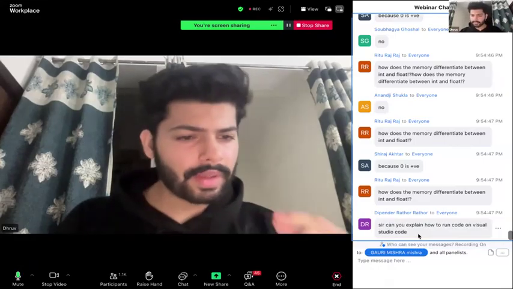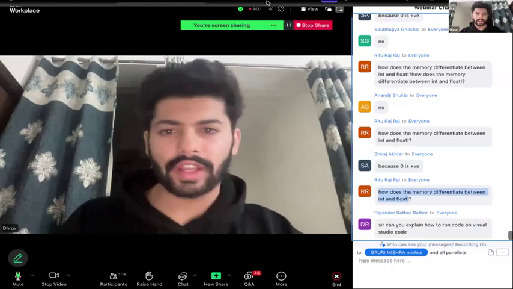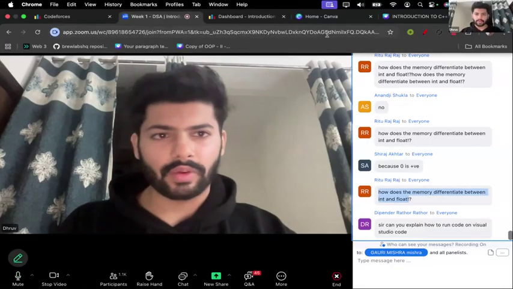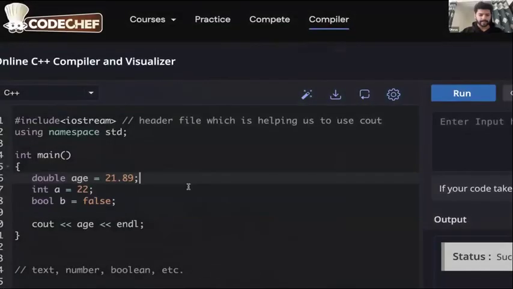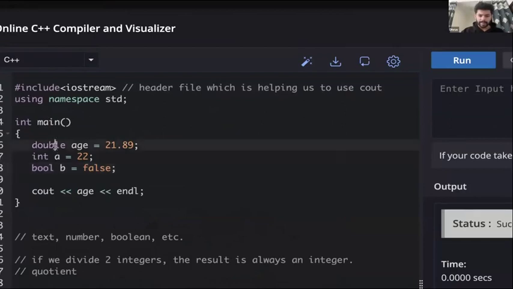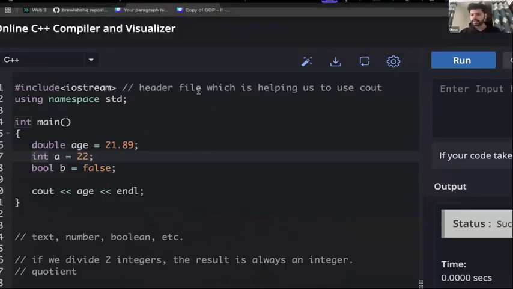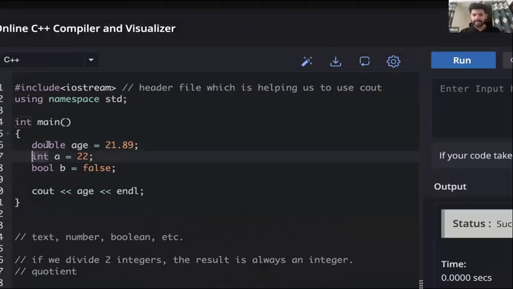How does the memory differentiate between int and float? So Rituraj, we are clearly telling what type of variable we need. If we need a floating point or double decimal point number, we write double here. Otherwise, we write int here. That's it. We have to label it. If we don't label it, it will not be able to understand. So we have to label it while creating the variable.